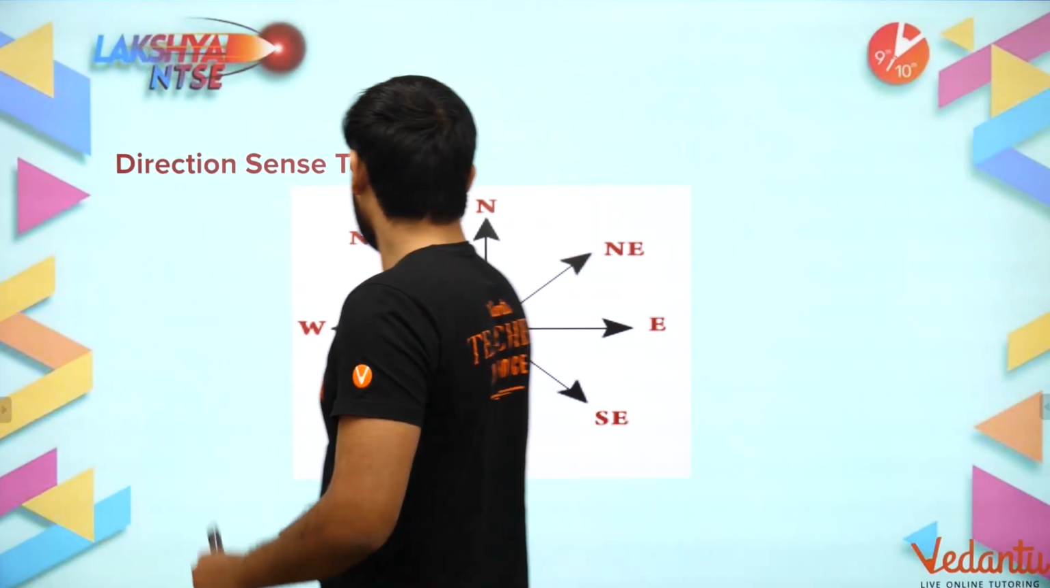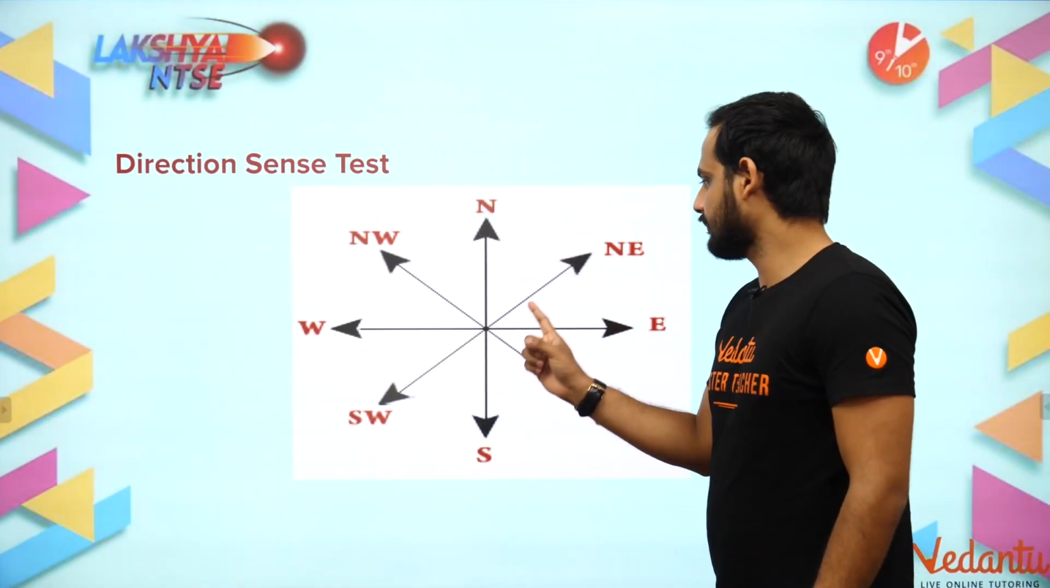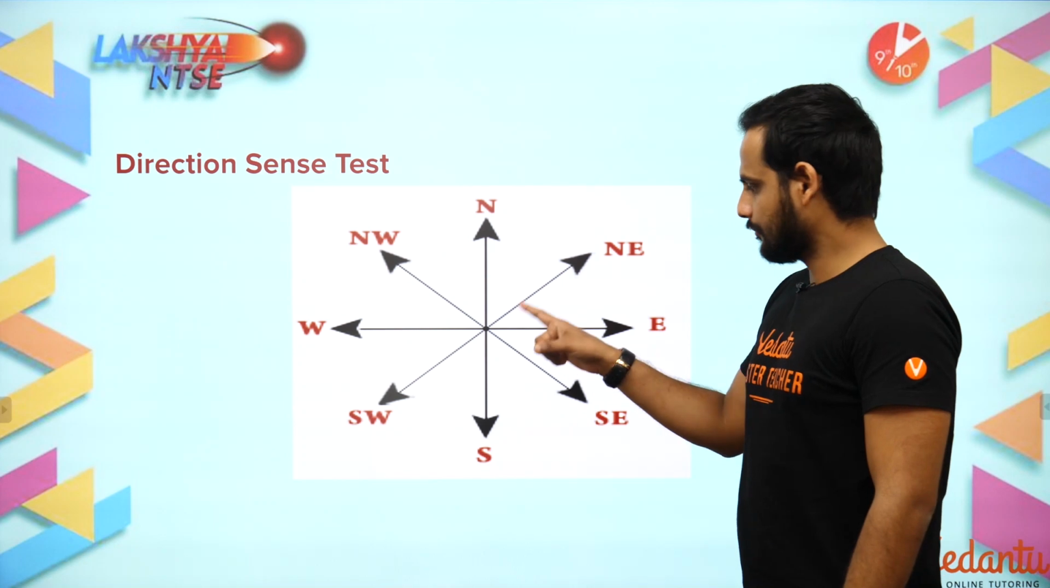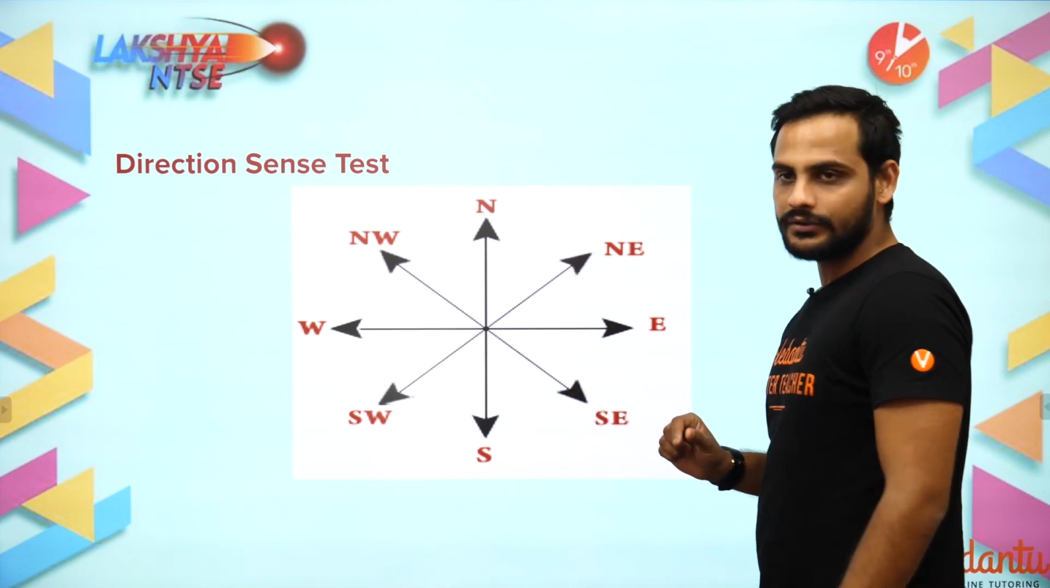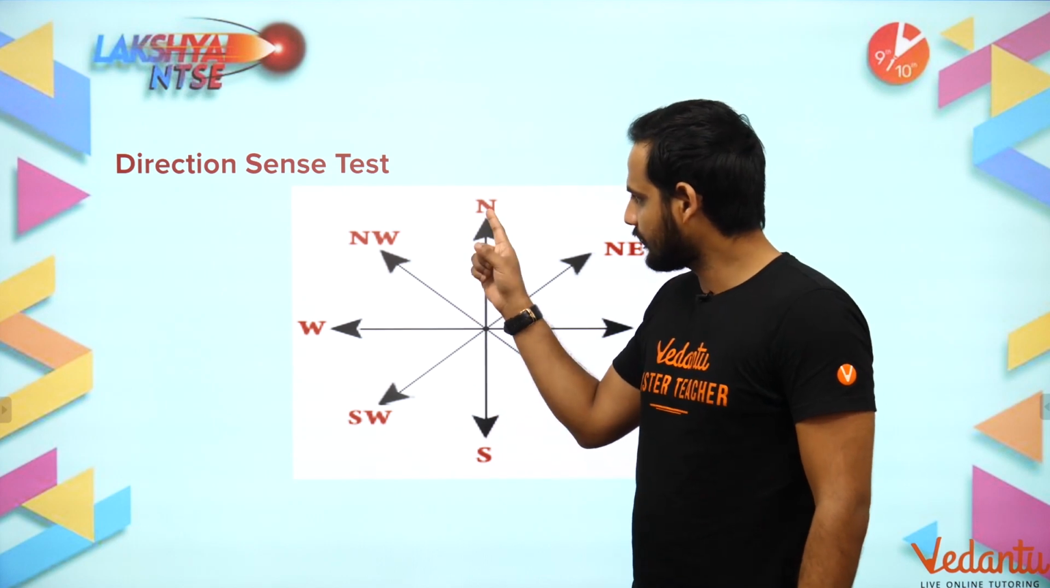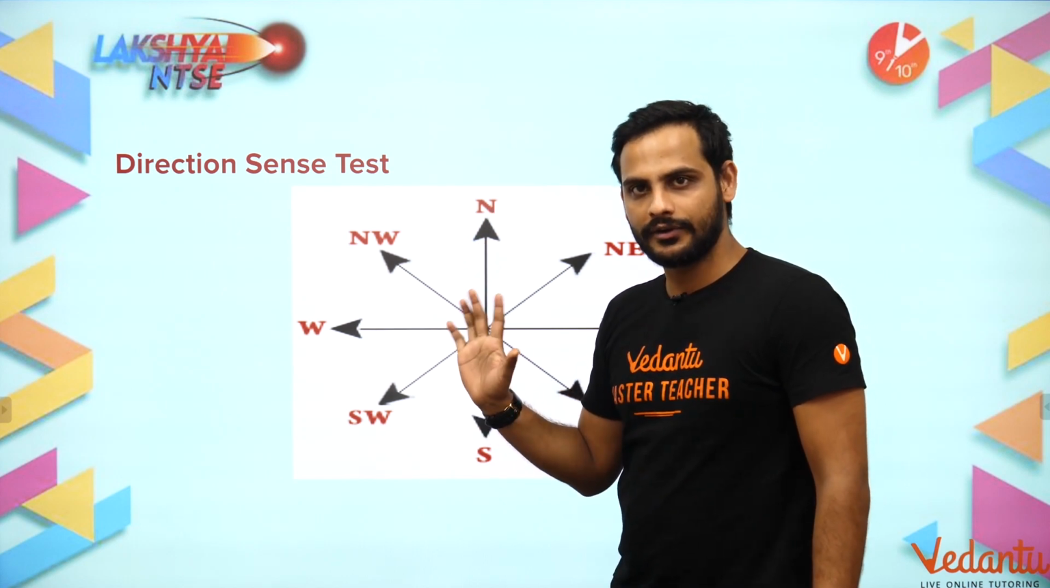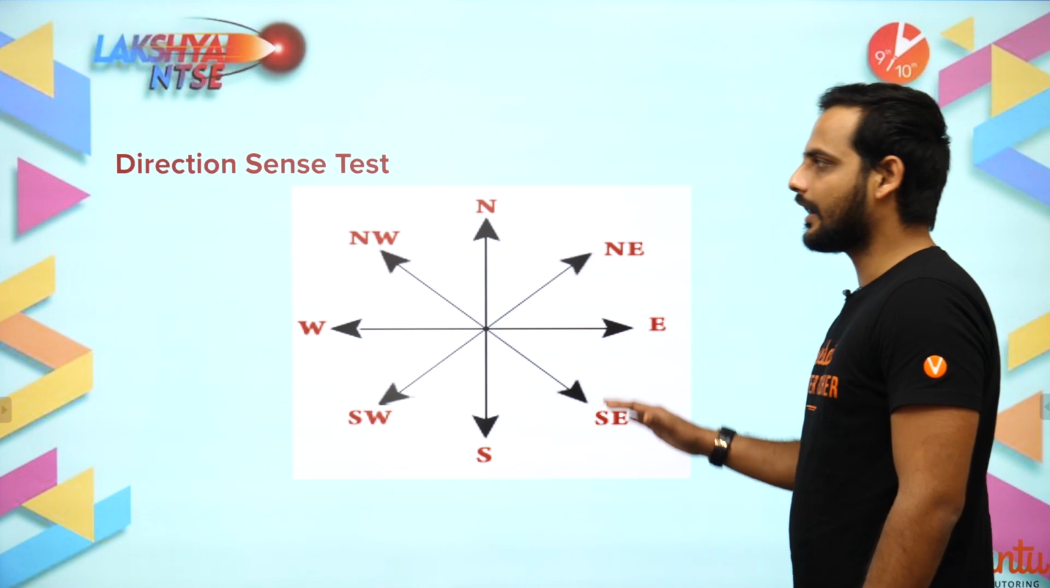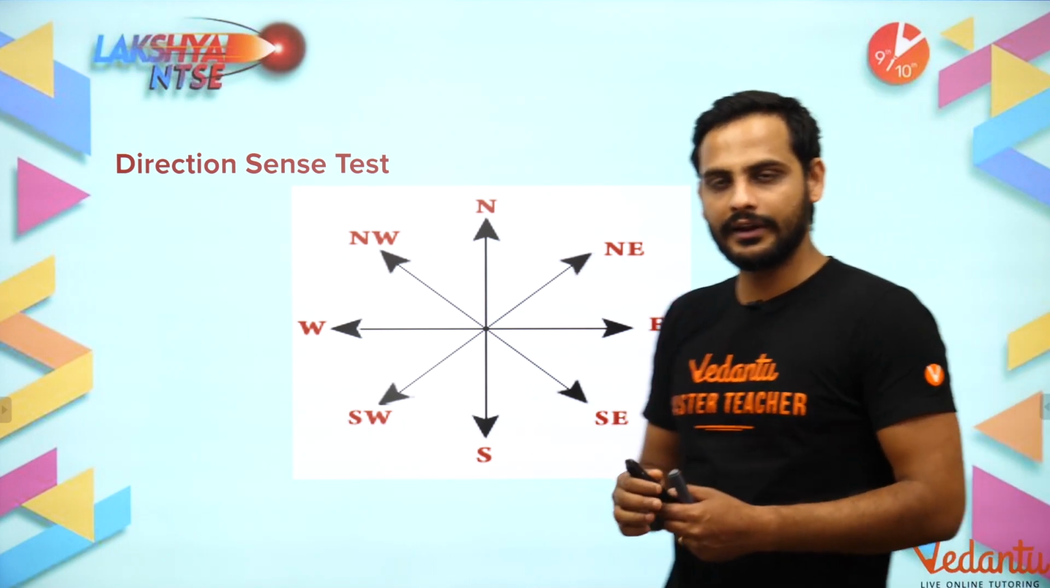Now between north and east will come northeast, between east and south will come southeast, between south and west will come southwest, and between west and north will come northwest. Understood? So these are the directions you have to remember very carefully.